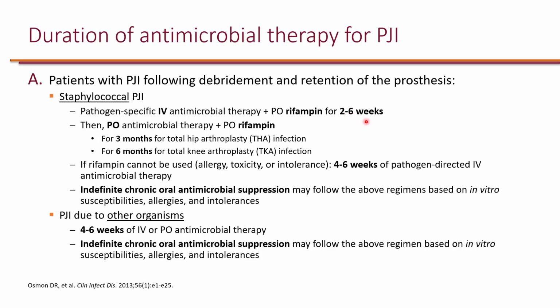And then once this duration of therapy is complete, the patient will switch to complete oral antimicrobial therapy, and the duration of that depends on the type of arthroplasty that the patient received. Now, if the prosthetic joint infection is due to organisms other than Staphylococcus, then 4 to 6 weeks of either IV or oral antimicrobial therapy is recommended. Of course, indefinite chronic oral antimicrobial suppression may follow the above regimen based on in vitro susceptibility, allergies, and intolerances.